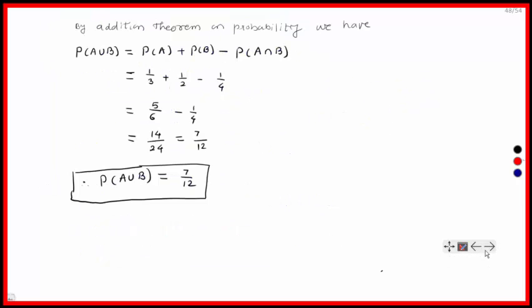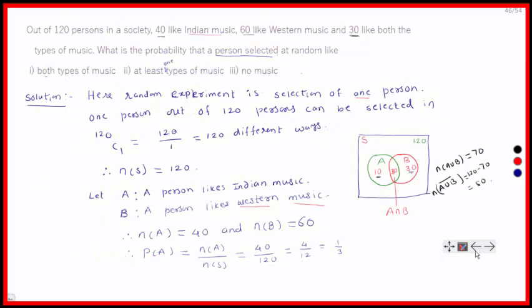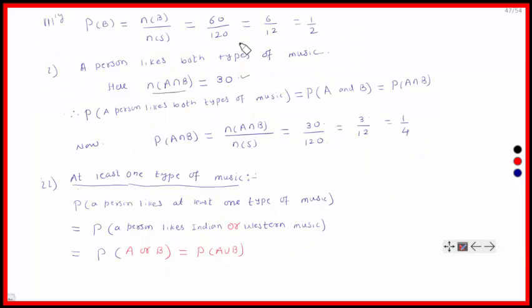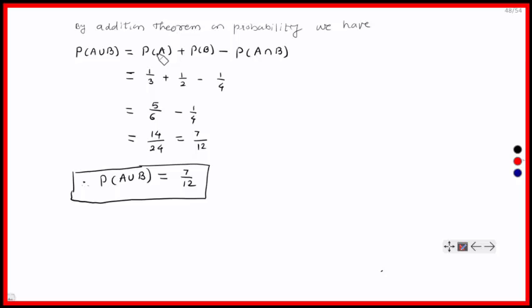By using the addition theorem on probability, we have P of A union B equal to P of A plus P of B minus P of A intersection B. So this is equal to P of A, we have already calculated 1 by 3. See here, P of A is 1 by 3. P of B is 1 by 2. And P of A intersection B is 1 by 4. So P of A is 1 by 3 plus P of B is 1 by 2 minus P of A intersection B is 1 by 4.